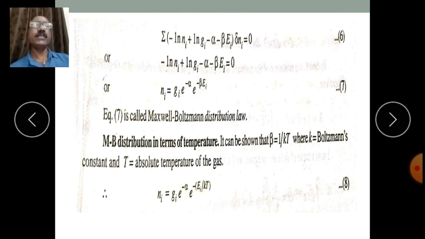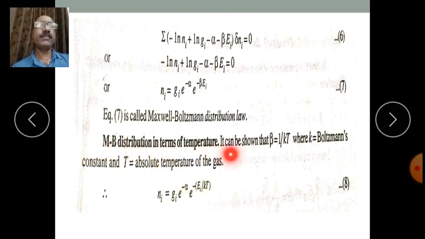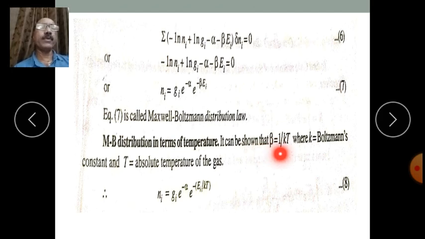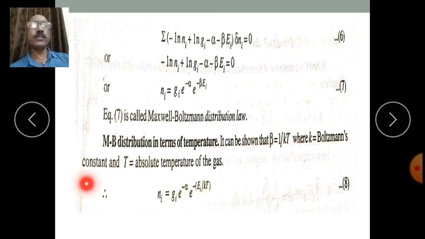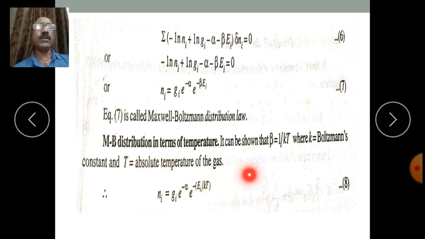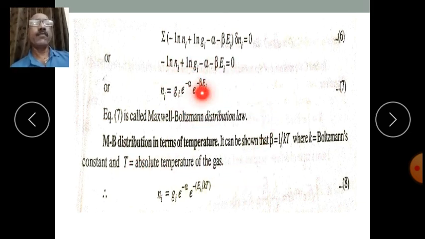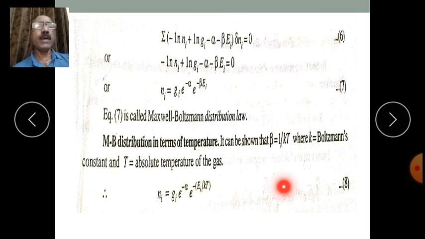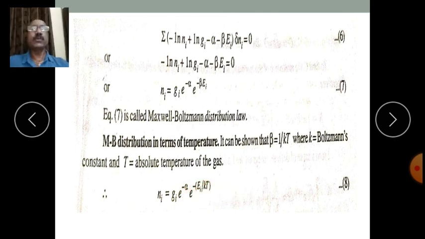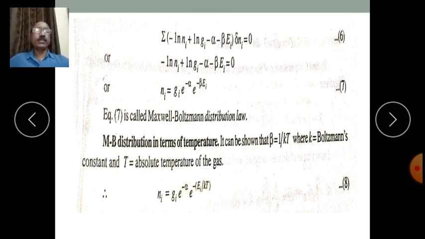In terms of temperature, it can be shown that beta is equal to 1 upon kT, where k is Boltzmann's constant and T is absolute temperature. Substituting for beta, which is equal to 1 upon kT, Ni is equal to Gi into e to the power minus alpha into e to the power minus Ei upon kT. So this gives the most probable distribution.